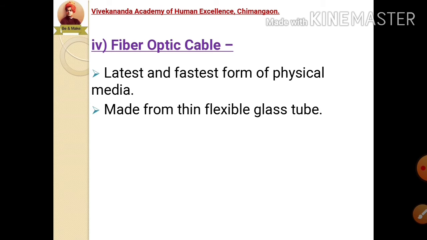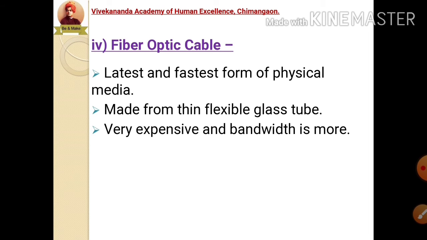So flexible glass is used, and inside that glass tube the wires are available. It is very expensive and bandwidth is more. As we are using glass tubes for the wiring, they are a little bit expensive as compared to the previous cables which we have seen right now.